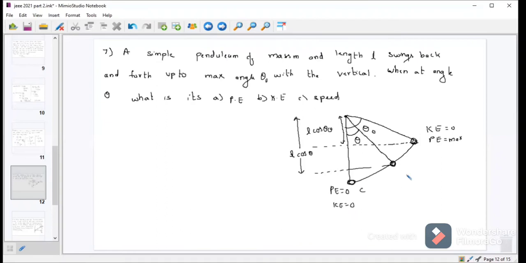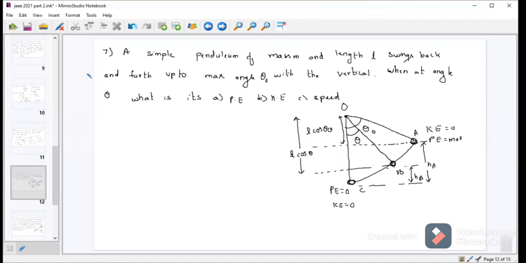Let this point be C, this point be B, this point be A. Let the height of B from C be HB, and from here the height is HA. So drawing the figure is very important. This is O. Okay.